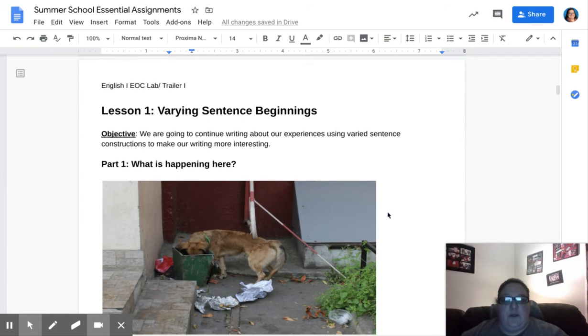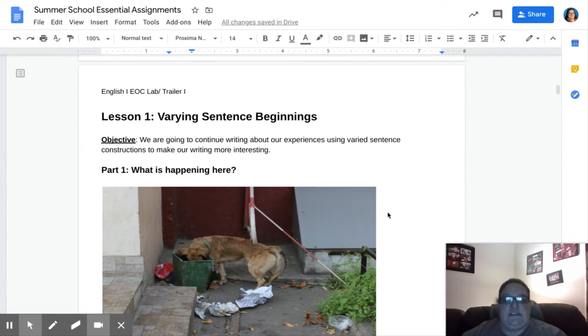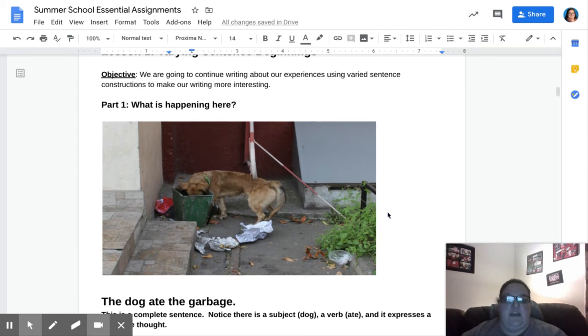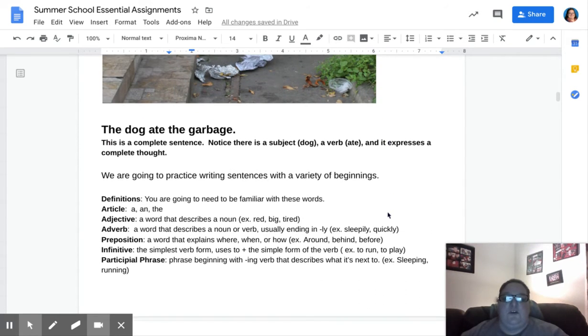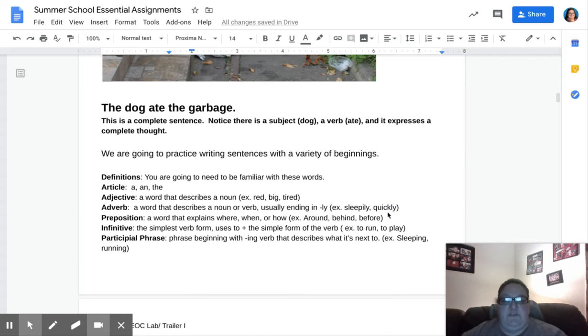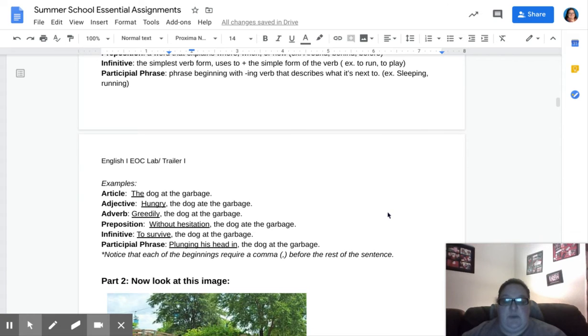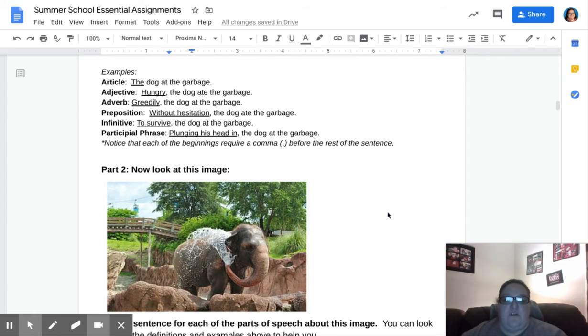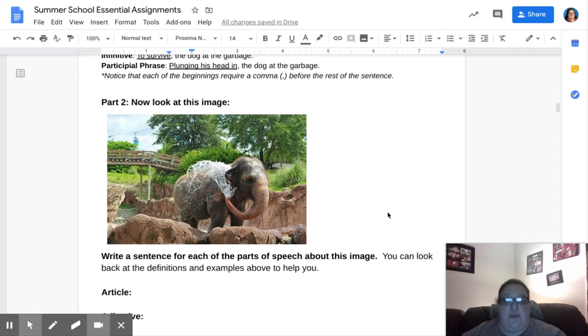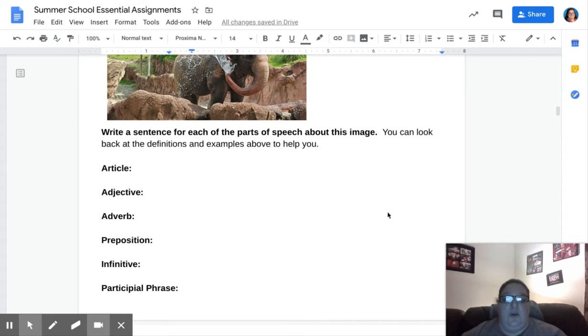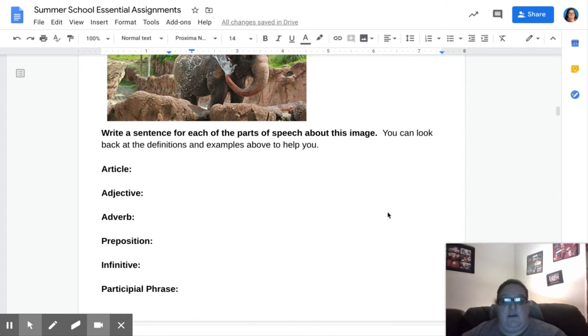All right, so let's take a quick look at the lessons. The first lesson, varying sentence beginnings, starts with you taking a look at an image. Then there are some definitions that you need to be familiar with, followed by examples of different ways that you can begin a sentence. The second part of this assignment has you look at another image, and then you're going to write your own examples using the different sentence beginnings. Be sure that you write in complete sentences. Be sure that you are using capitalization and punctuation.